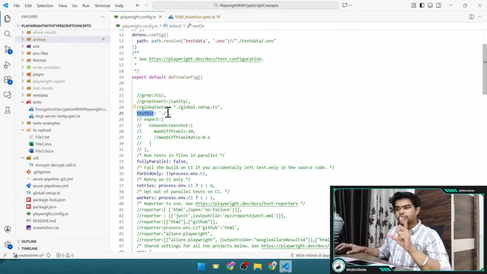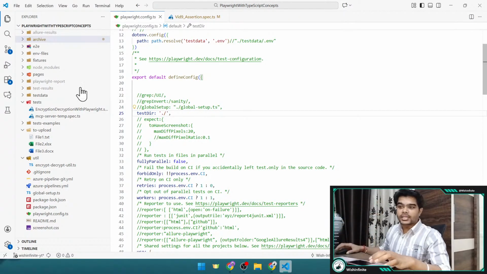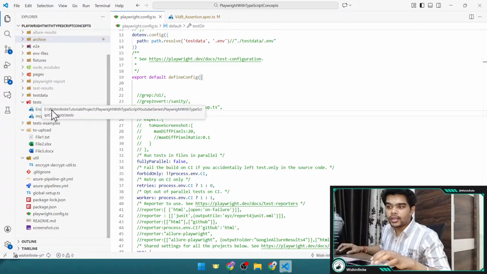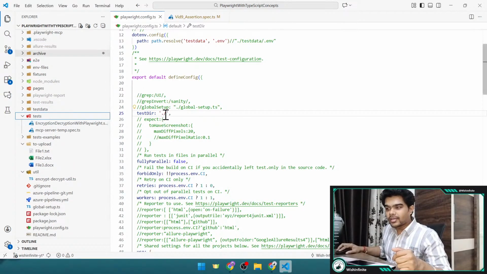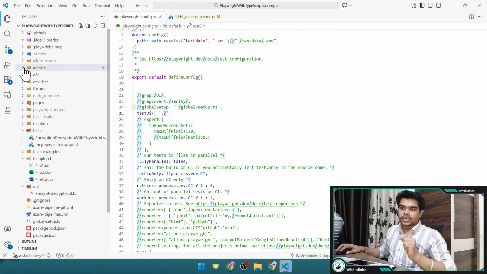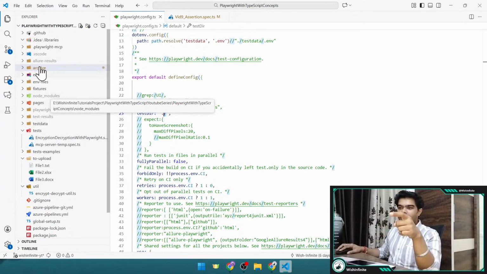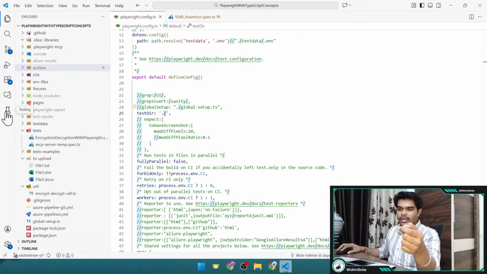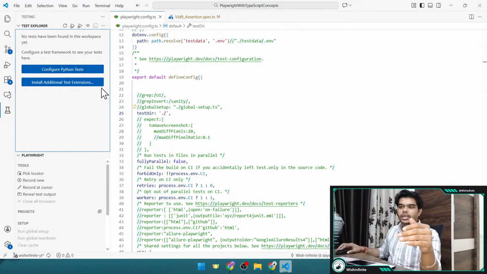Usually if you install playwright, you will get the directory like this, dot forward slash and then tests, which is the folder where you usually keep all your playwright test scripts. For now I have changed this directory to dot forward slash, because I wanted to include these archive tests also, which I usually move after creating the video into the archive folder, so that if I want to run them through this playwright extension also, I should be able to, right?